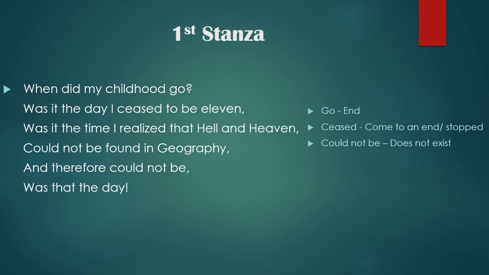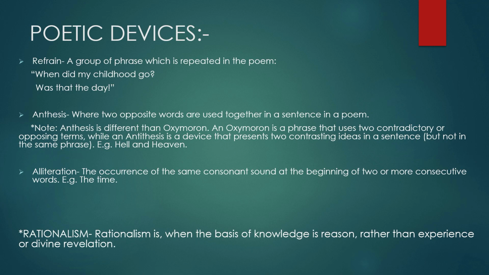The first stanza goes as, "When did my childhood go? Was it the day I ceased to be 11? Was it the time I realized that hell and heaven could not be found in geography and therefore could not be? Was that the day?" The word go here means end. The word ceased means come to an end or stopped. The words could not be means does not exist.